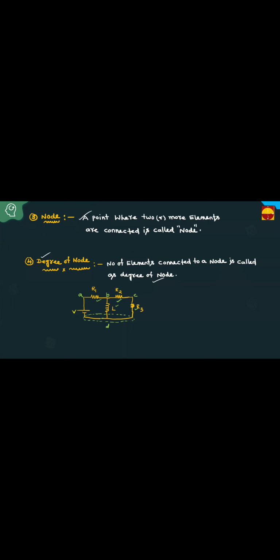It's 4 nodes. The point to remember here: this is the node point. If all the points are connected through a single wire, then it is taken as a single node. This is one point, this is one point, but all these are connected to a single wire.